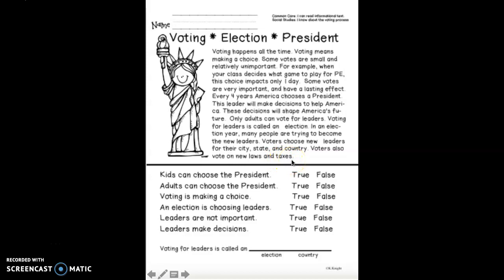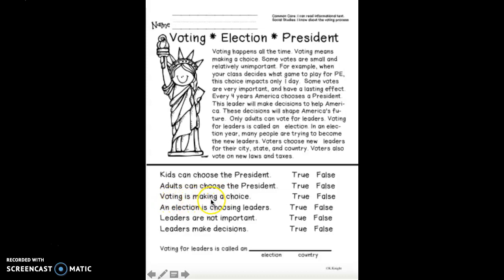All right, so now we're going to take this article and answer some questions, true or false. This first one says, kids can choose the president. Is that true or false? Next one, adults can choose the president. True or false?